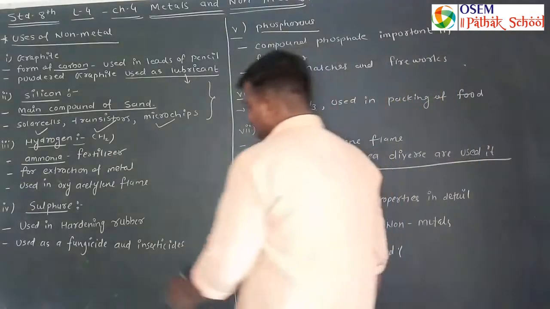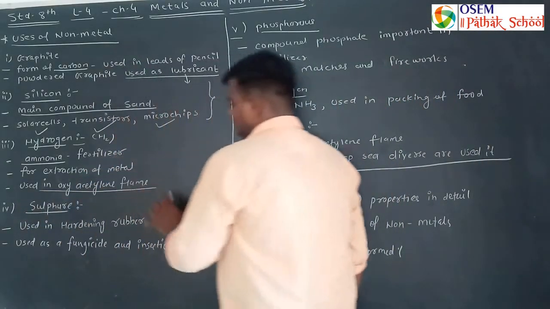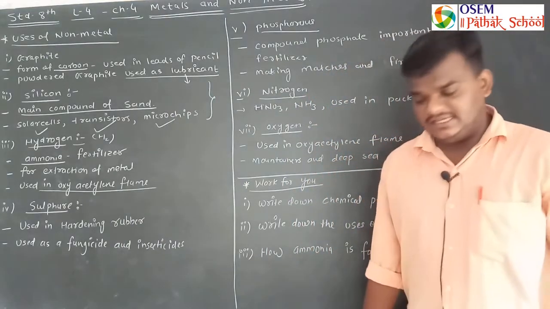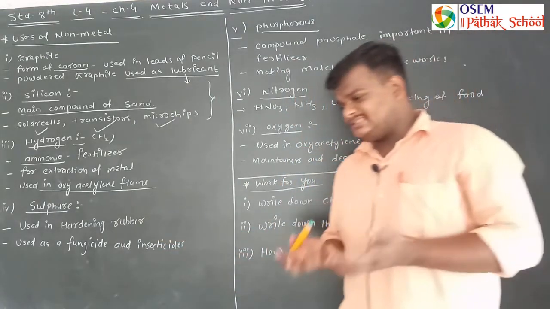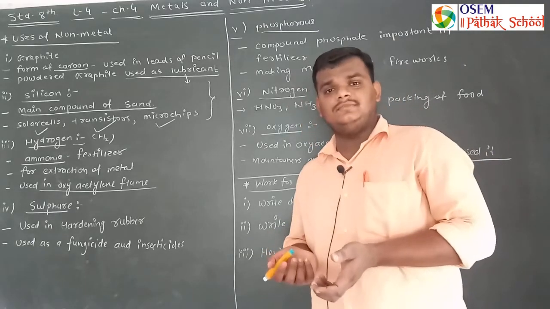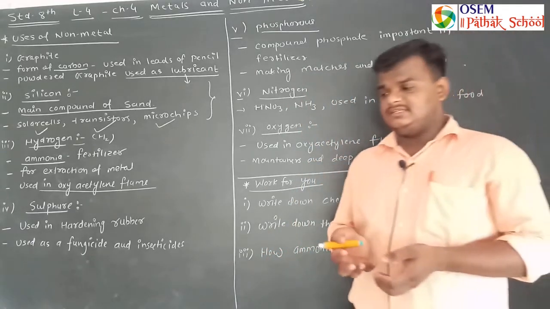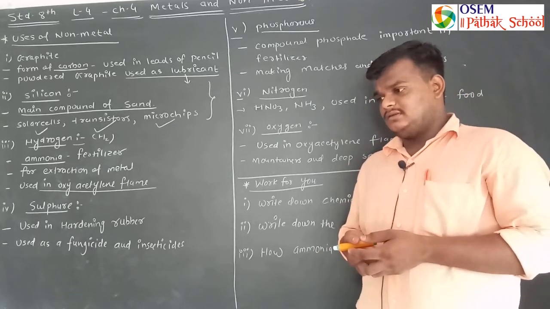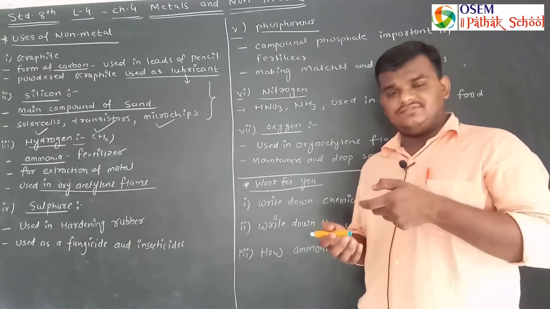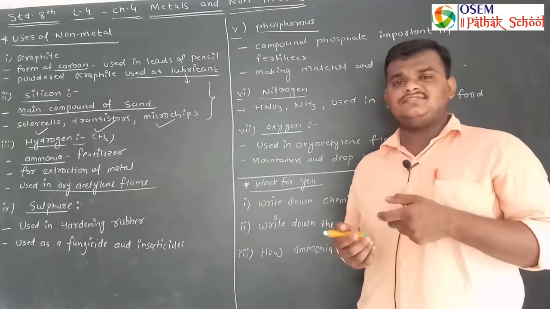And the last use of hydrogen is that it is used in the oxyacetylene flame. So what is the oxyacetylene flame? It is what we see in welding work, commonly known as gas welding.